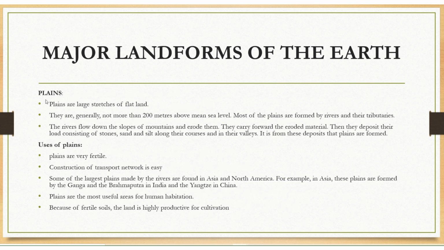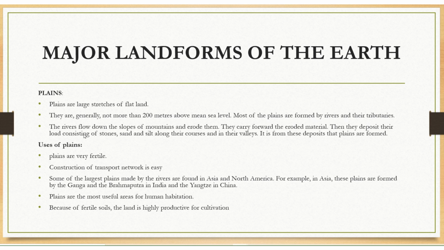Plains. This is the third important type of landform. Plains are large stretches of flat land. They are generally not more than 200 meters above the sea level. Most of the plains are formed by rivers and their tributaries.